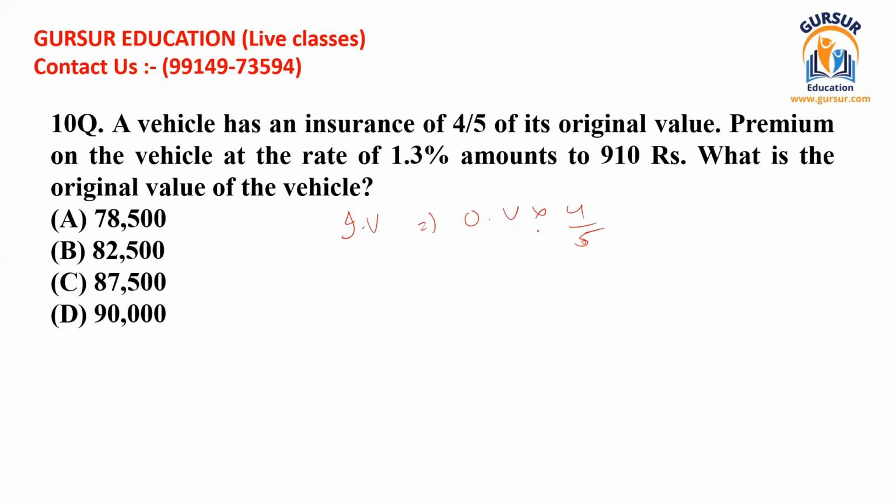Okay, now we read further and see what is there. So the premium on the vehicle is at the rate of 1.3% on the amount of 910 rupees. Okay, so this is given to us. So what does it mean? When you multiply the insurance value with the specific percentage, this is 1.3, that produces the value of premium, and that is 910 rupees. So this is the second equation.